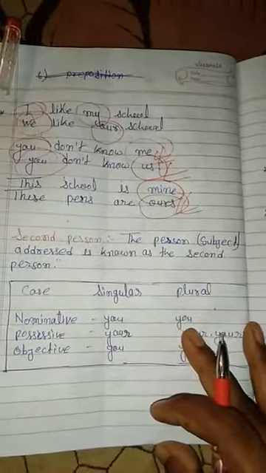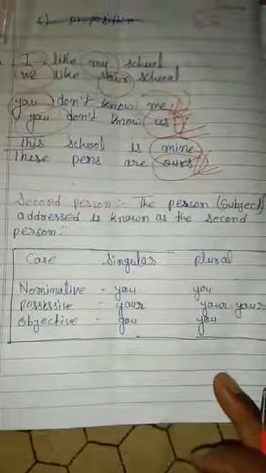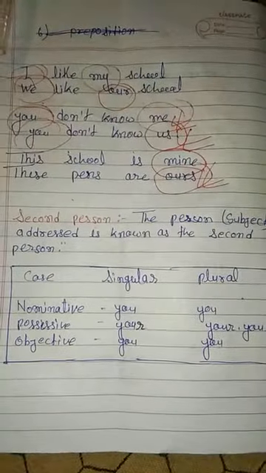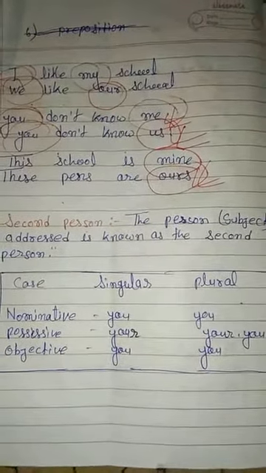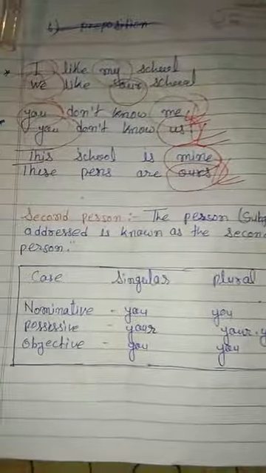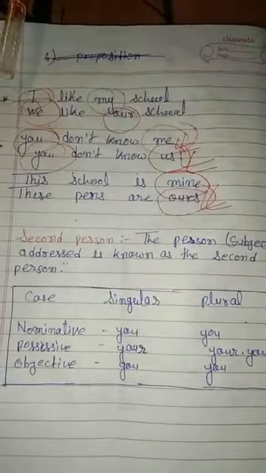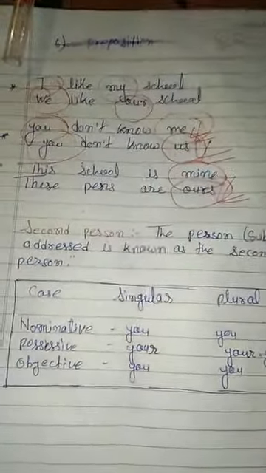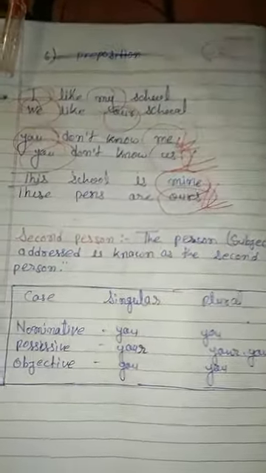Now we are going to the second person. What is second person? It means the one to whom I'm talking. If I'm giving some orders to you, if I'm sharing something with you, then you are second person, because I am speaking to you and you are listening. A person who listens.